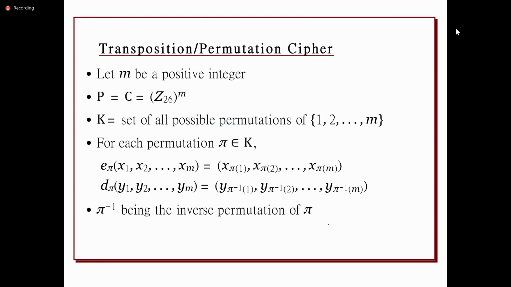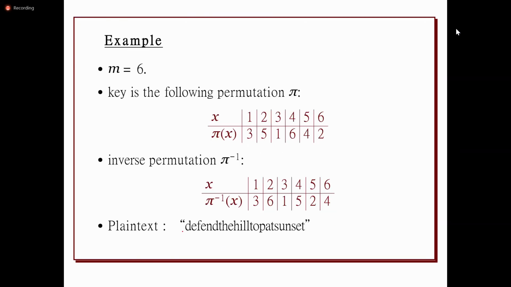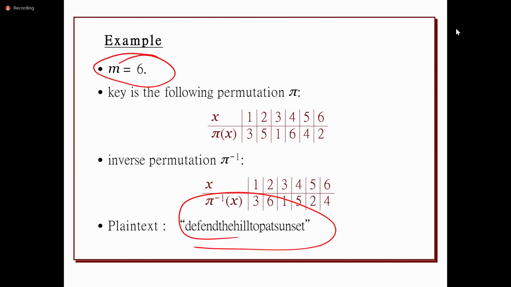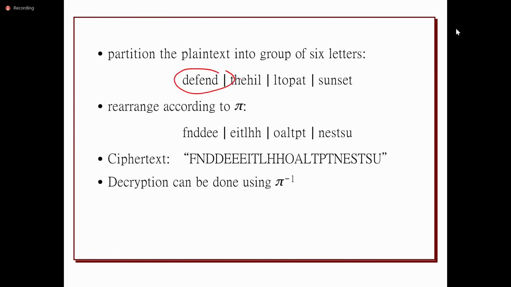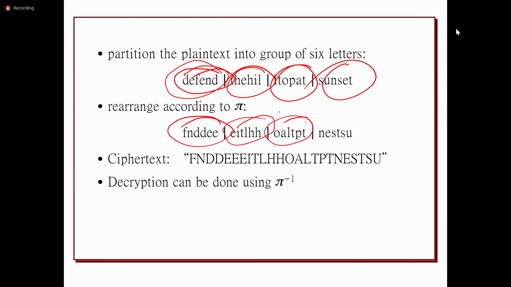So these are the transposition techniques, and simply it can divide the data into some blocks, and then within that block it can perform a permutation. Suppose if you take this one, this is the plain text. If the size of the block is 6, every block will be divided with 6 letters, and within this block, the position of the data will be modified. Alphabet position will be changed. So that is also one technique in the transposition.